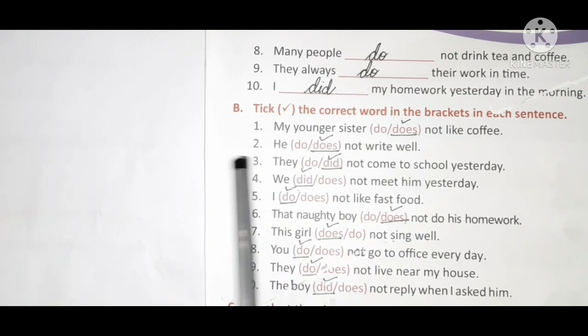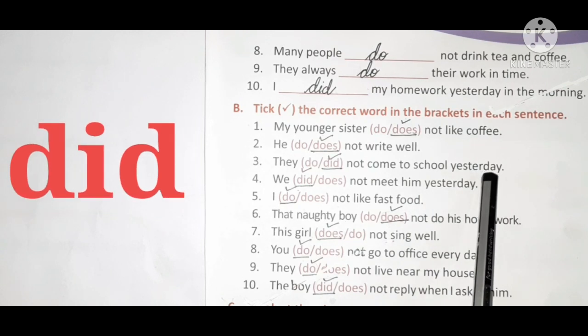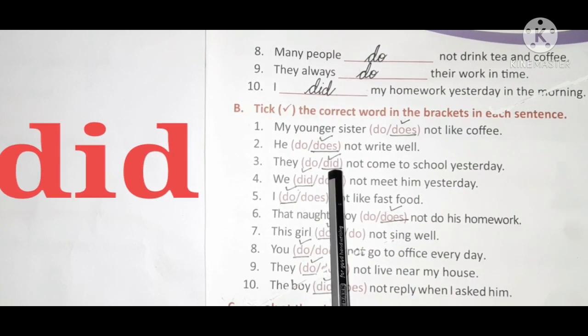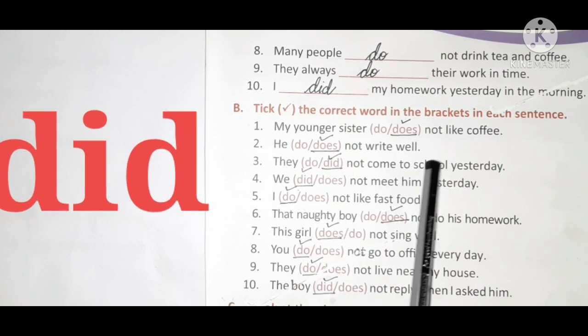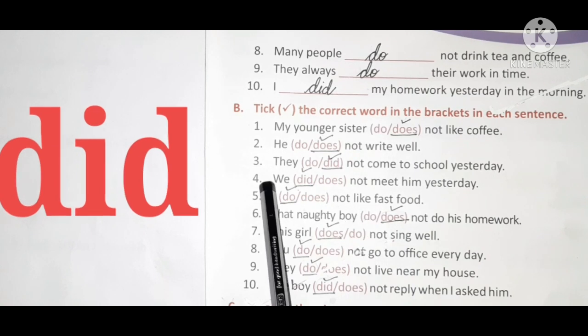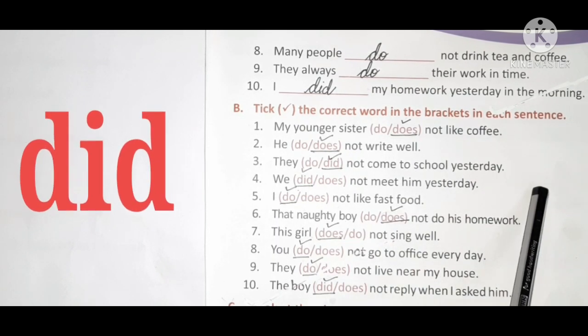See the third one. They did not come to school yesterday. Now with yesterday, what will come? Did. So the correct one is did. They did not come to school yesterday. You also repeat, children.